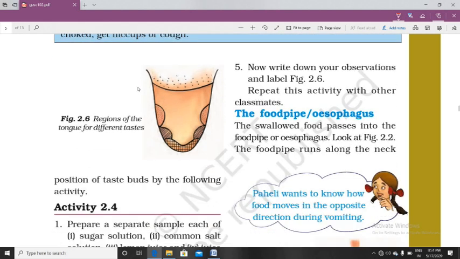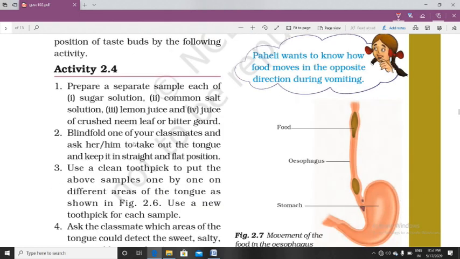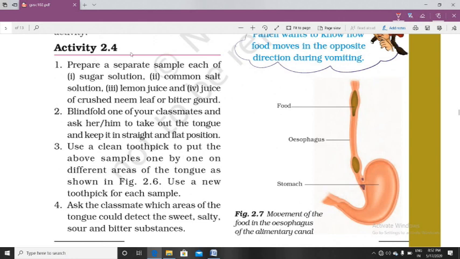Now we will learn about the regions of our tongue, and how the tongue helps us in recognizing the taste of food, by doing this activity. What is the activity?